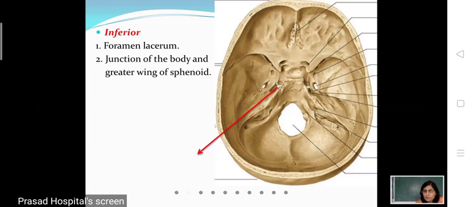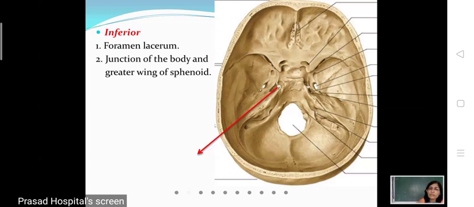Inferiorly lies a foramen. This is the foramen cecum. Sorry, this is foramen lacerum. And also this inferior is related to the junction of the body and the greater wing of sphenoid. So the inferior relations of cavernous sinus are foramen lacerum and the junction between the body and the greater wing of sphenoid.